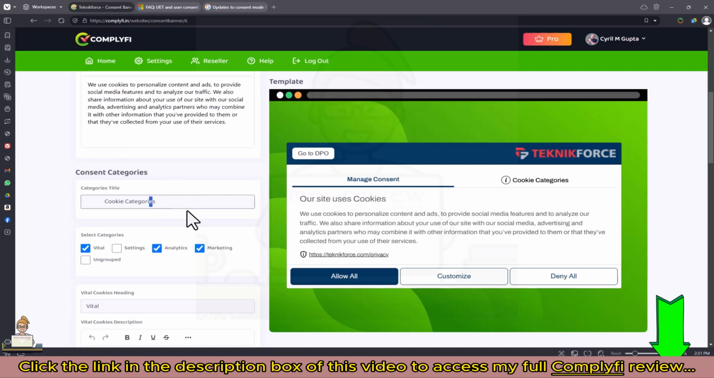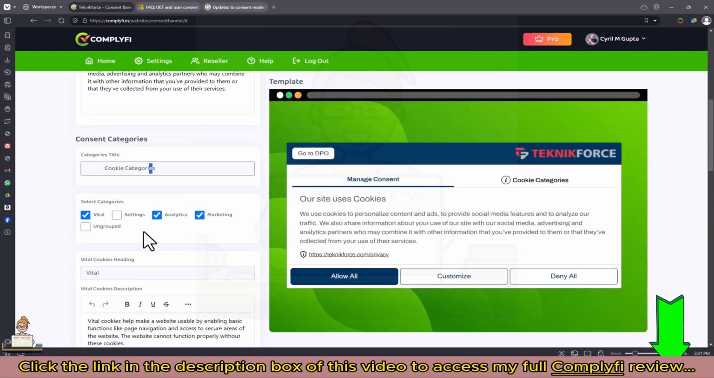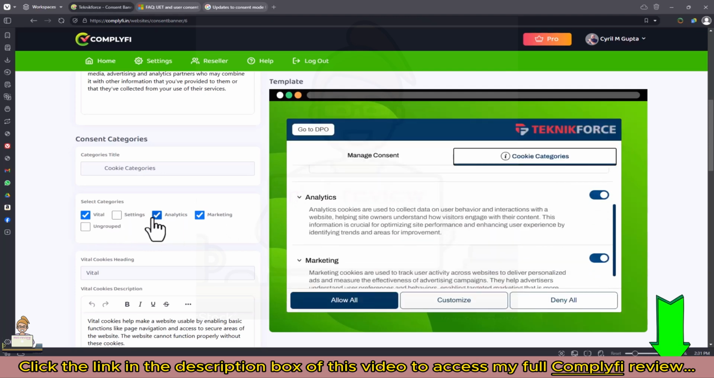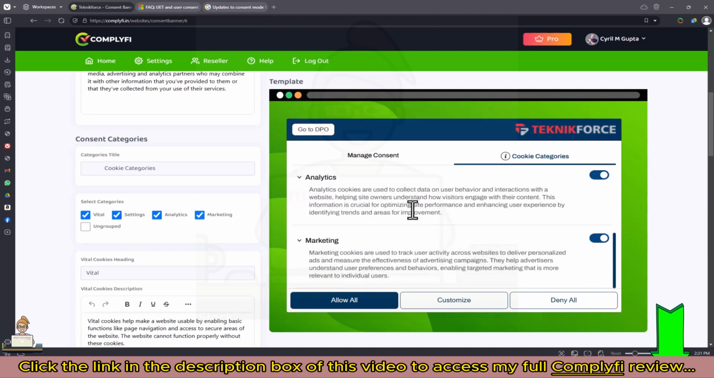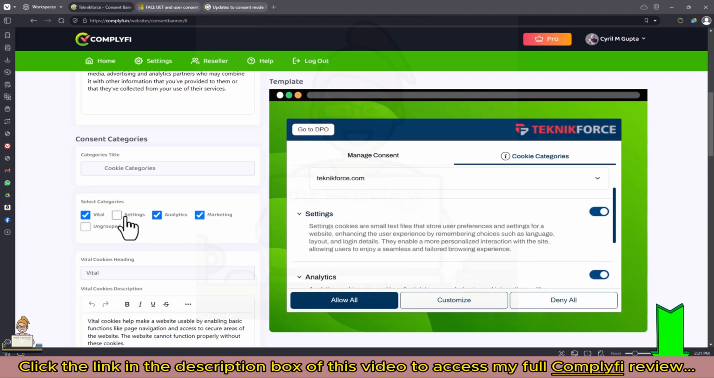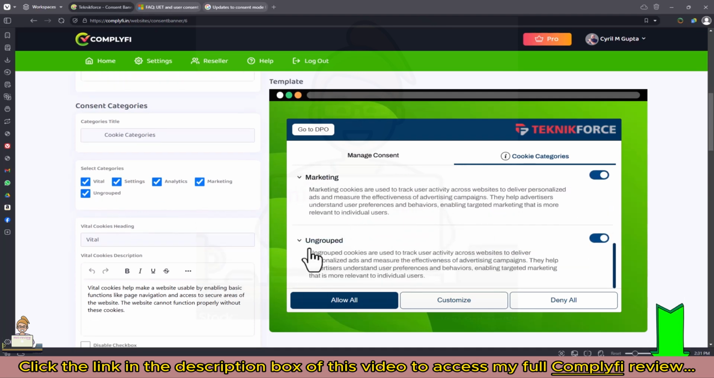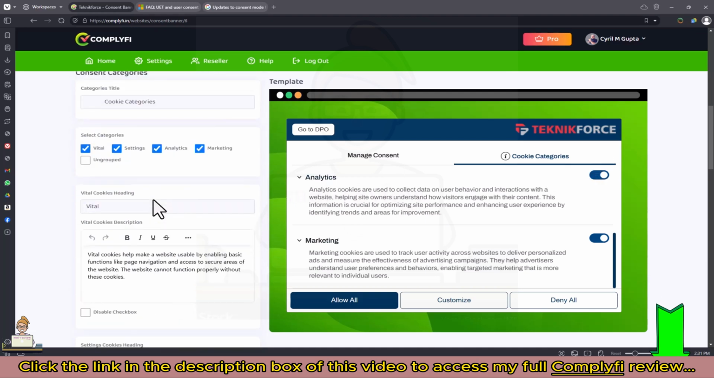Plus it has every feature you require to set up the correct consent pop-up for your website, and you can select anything. For example, if you want to go for vital analytics and marketing cookies, or if you want to introduce settings cookies, you can do that just by a single click like this. And you have a new section over here. You can also put in ungrouped cookies if you want to. So anything that you need to do on your consent pop-up is absolutely easy inside of Complyfi.